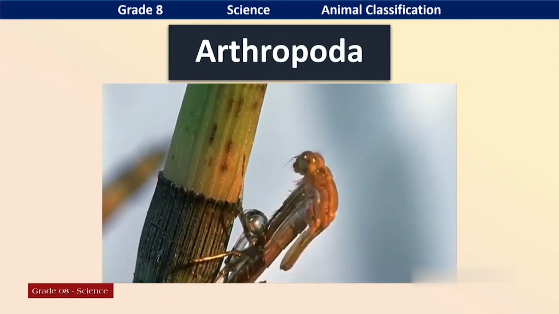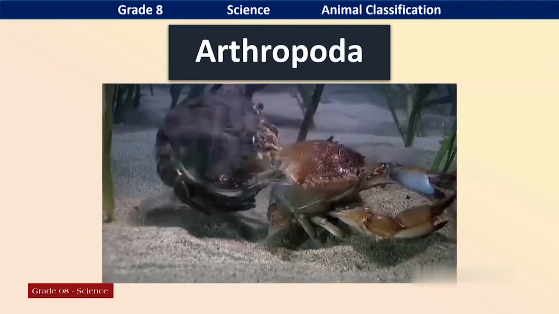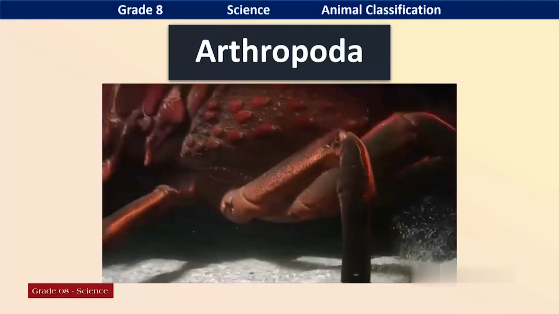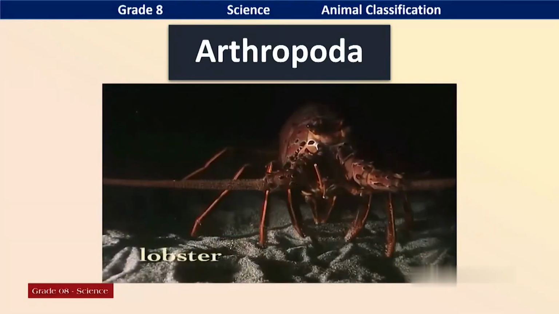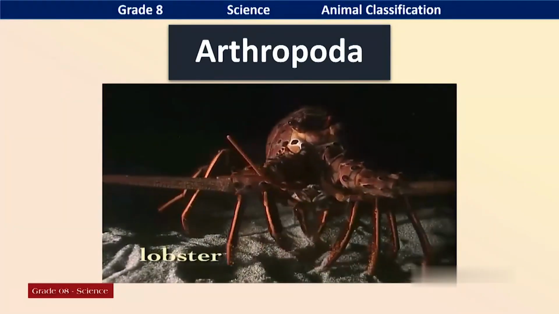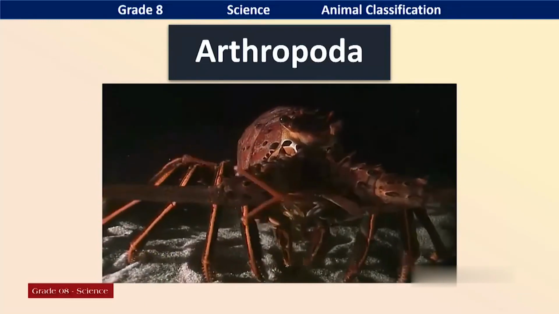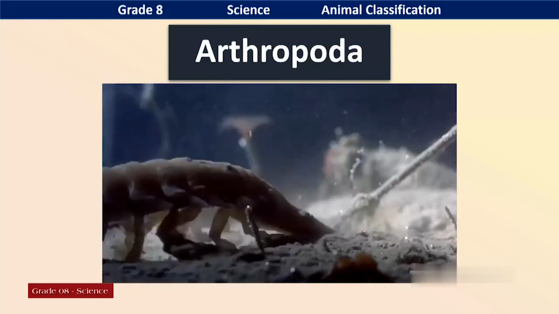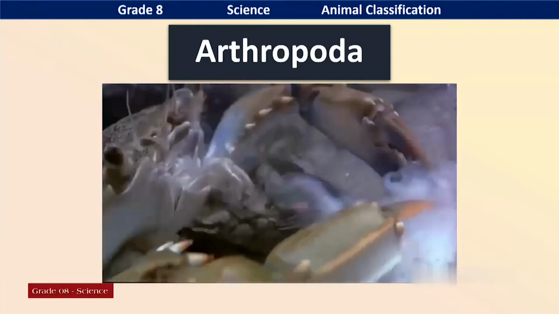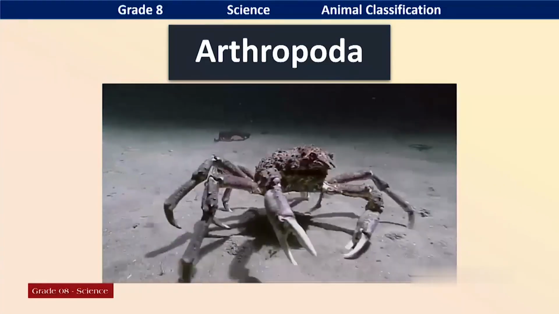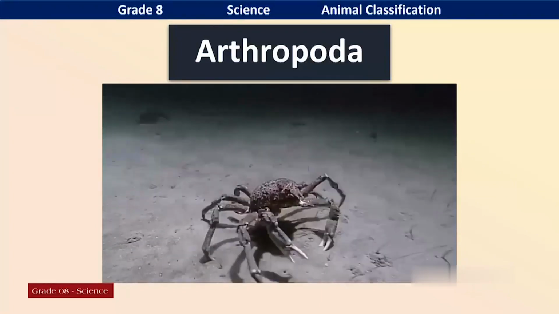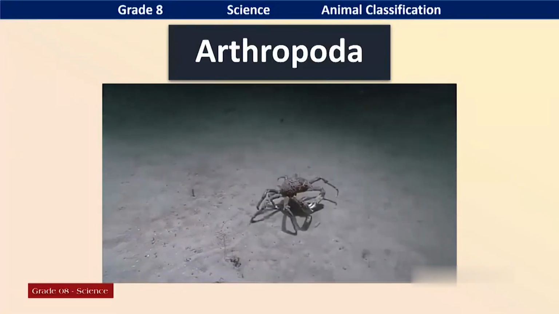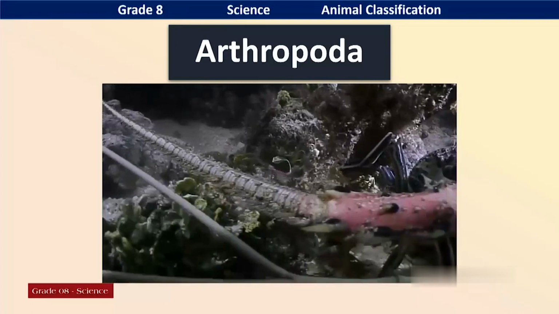Some are living in the terrestrial environment. Arthropods are the most abundant organisms in the environment. Insects are in this arthropod group. Here you can see lobster, crab and some other arthropods in the sea.